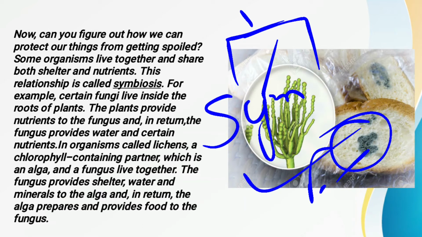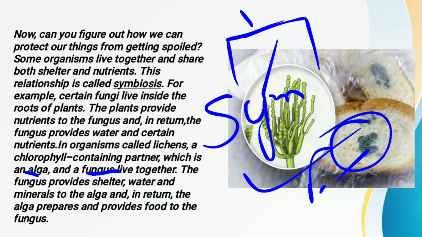Symbiosis is a kind of nutrition which is found in those organisms which live together and both are benefited from each other. Now the most common example of this symbiosis is the lichen. In a lichen, two organisms are living together. One organism is called the alga, and the other is called a fungus.